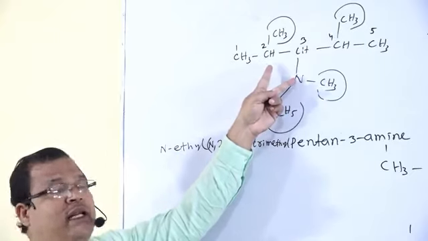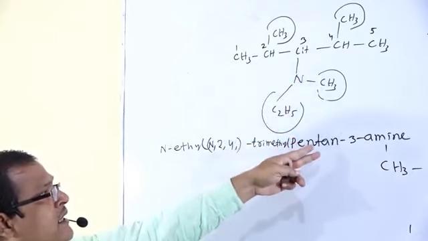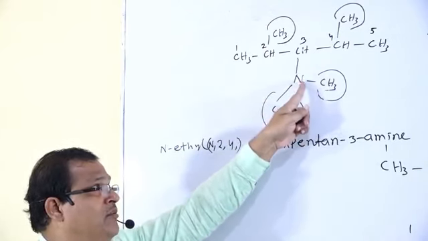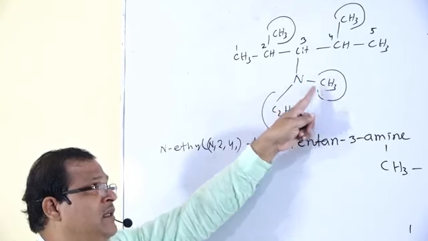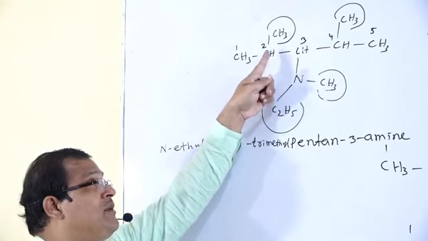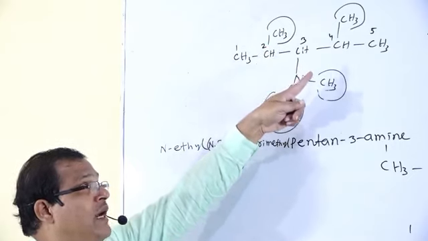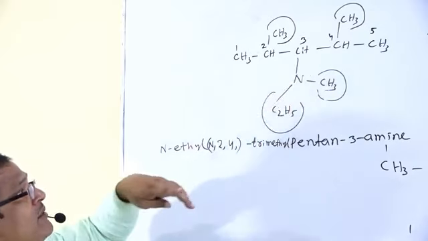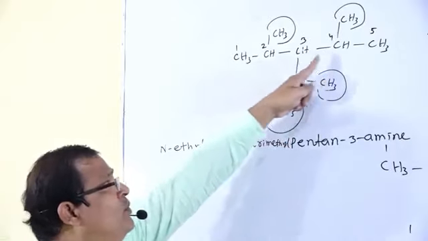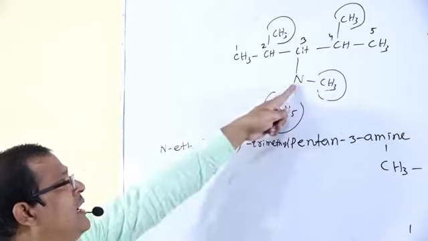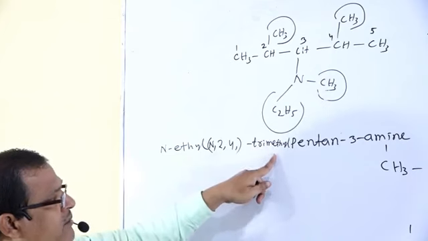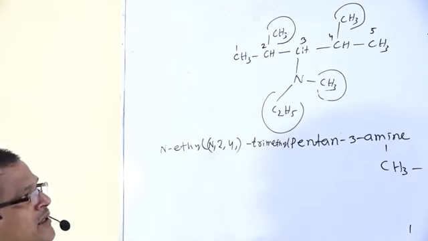Then one hydrogen from the nitrogen is replaced by methyl, another by ethyl, from the 2nd carbon atom a hydrogen is replaced by methyl, and from the 4th carbon atom a hydrogen is replaced by methyl. Then how to name this compound? N,2,4-trimethyl and another N-ethyl. So N-ethyl, N,2,4-trimethyl pentan 3-amine.